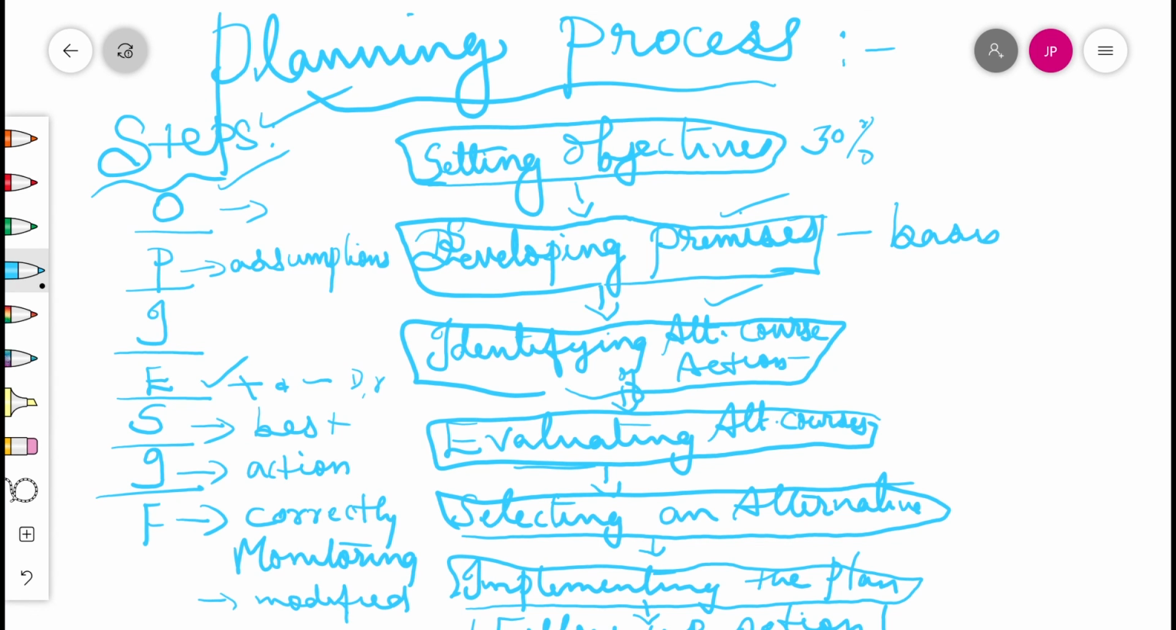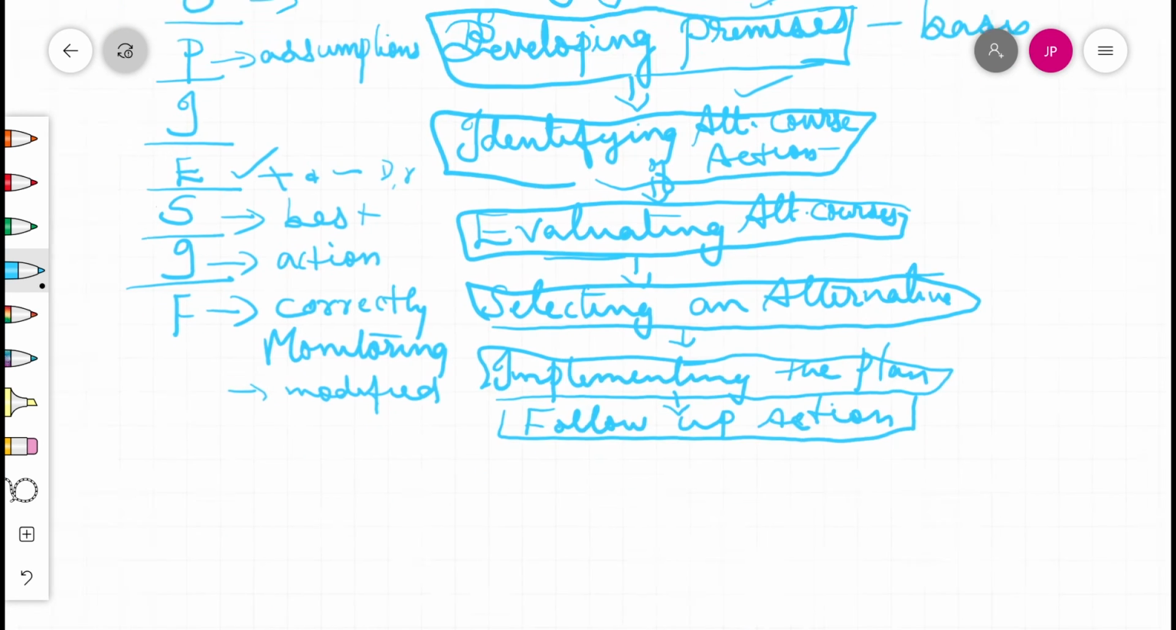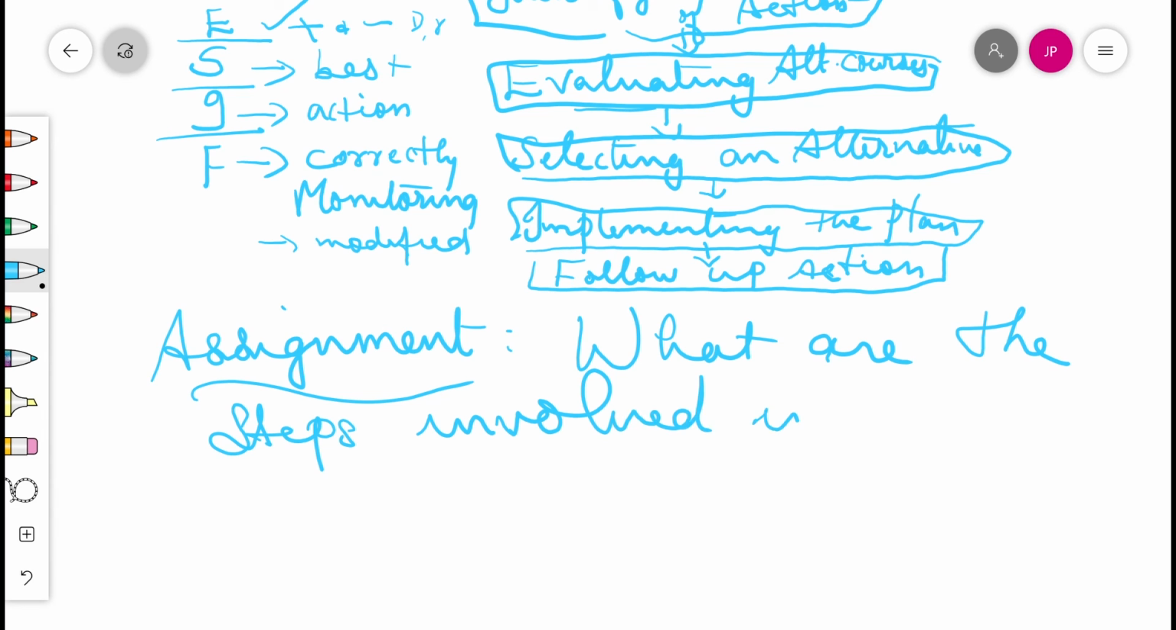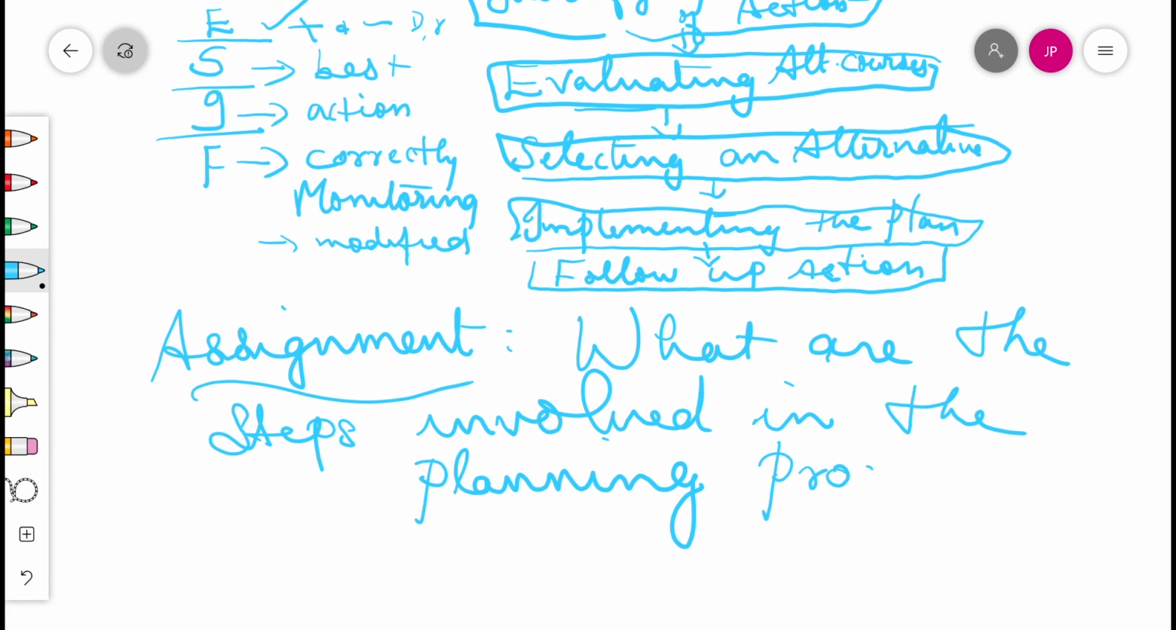So what is today's question? What are the steps involved in the planning process? Or explain briefly, planning is a continuous process and what are the steps involved in it? It is a 6 marks essay question.